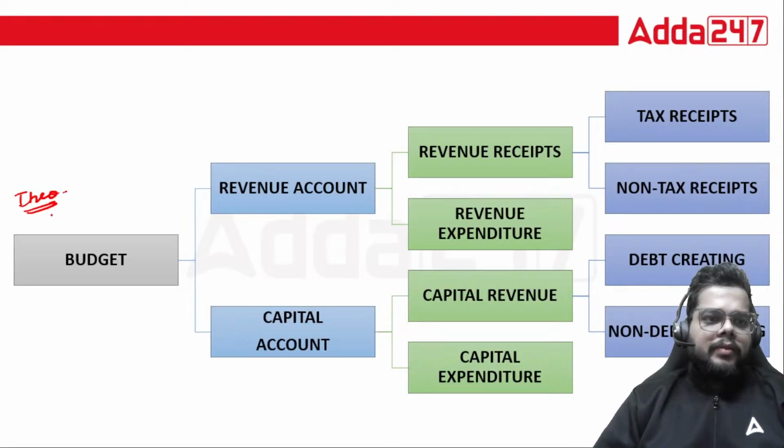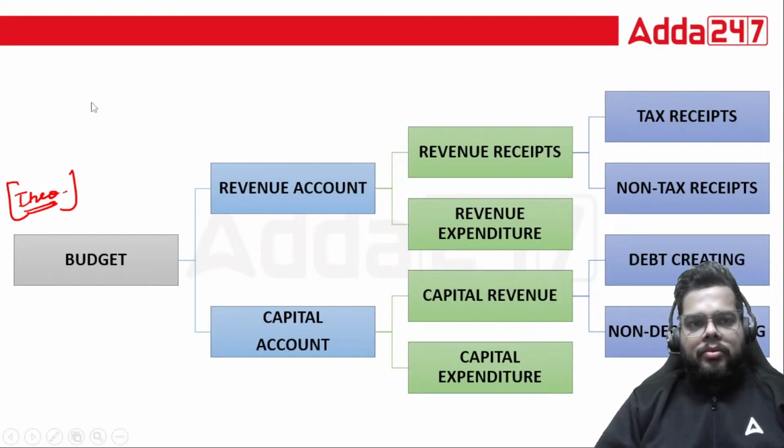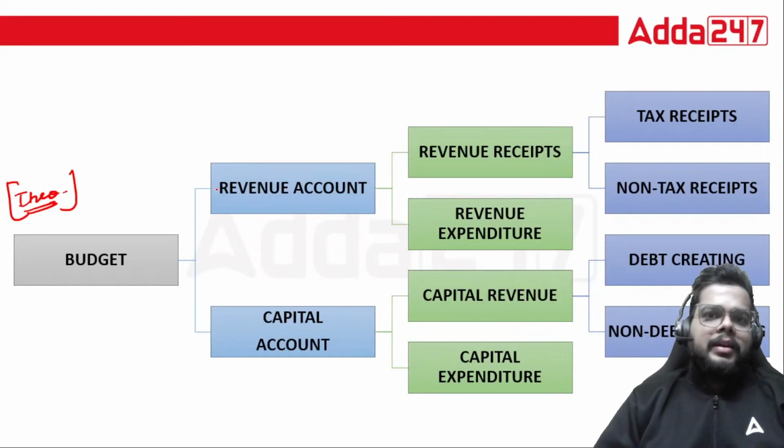Now comes the question, the theoretical part is okay. Everybody knows why budget, how budget, but whether it has a single component or multiple components. The money comes, the money goes. Where do we present them? Where do we enlist them? All these questions will be carried forward, and the discussion starts from the budget. So the budget has two types of accounts, right?